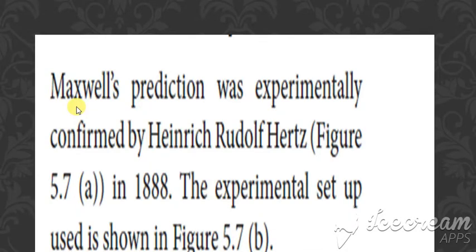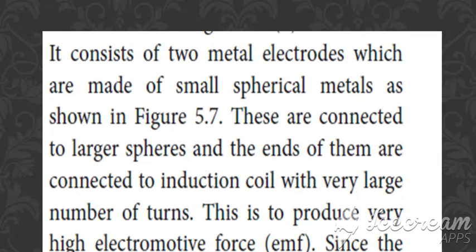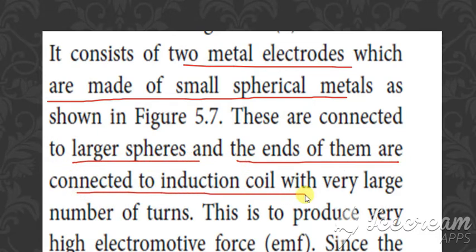Maxwell's prediction was experimentally confirmed by Heinrich Rudolf Hertz. Maxwell predicted the electromagnetic waves, and it was experimentally demonstrated by the scientist Heinrich Rudolf Hertz in 1888. The experimental setup consists of two metal electrodes, which are small spherical metals, connected to larger spheres, and the ends of them are connected to an induction coil with a very large number of turns.